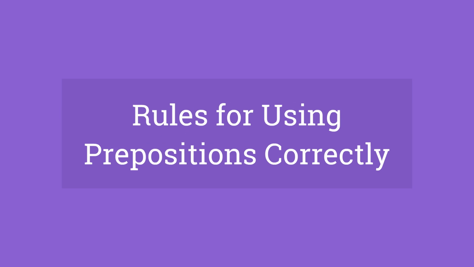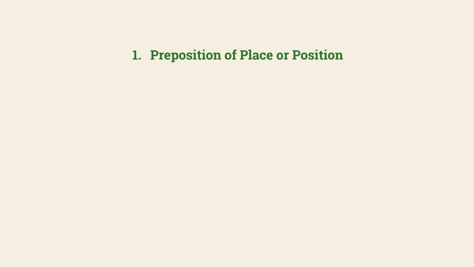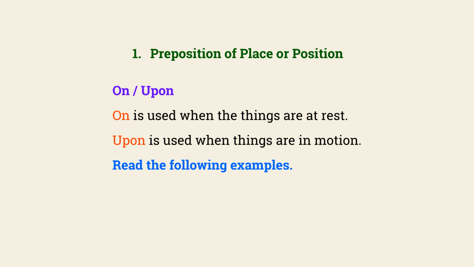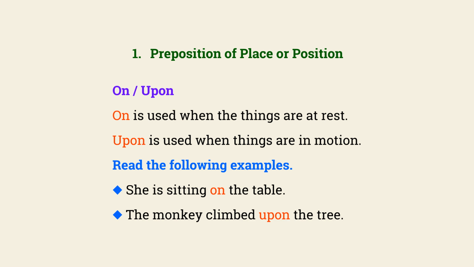Rules for using prepositions correctly. Preposition of place or position, on or upon. On is used when the things are at rest. Upon is used when things are in motion. Read the following examples. She is sitting on the table. The monkey climbed upon the tree.